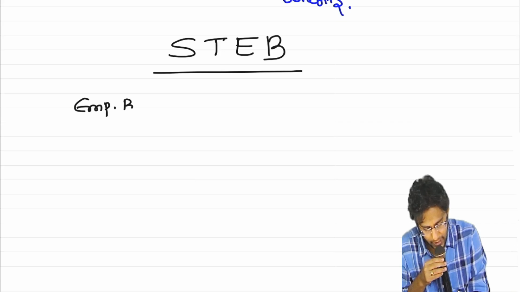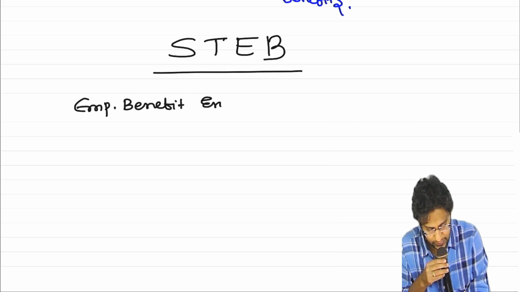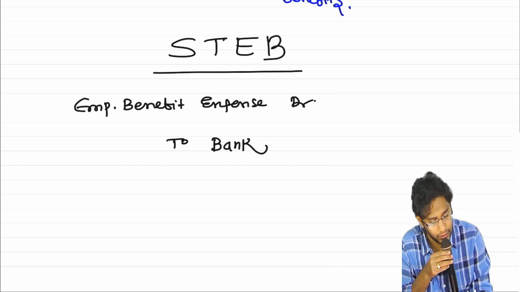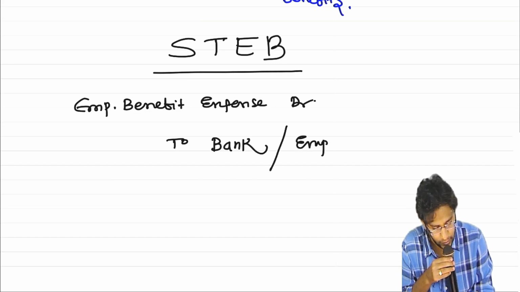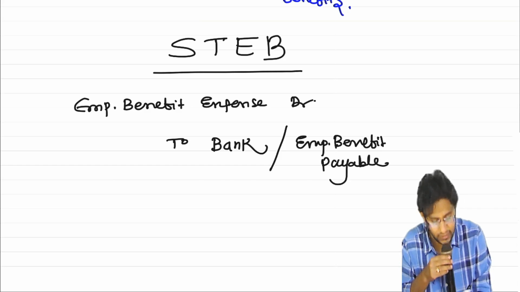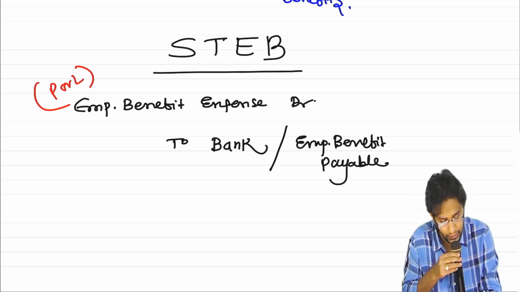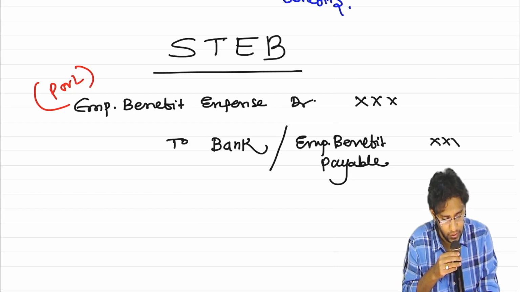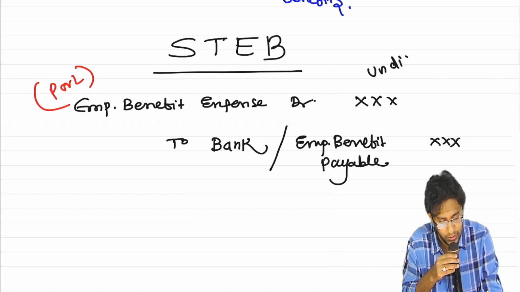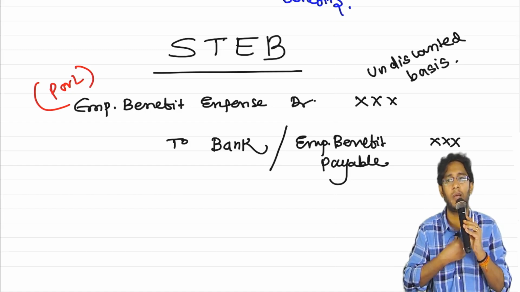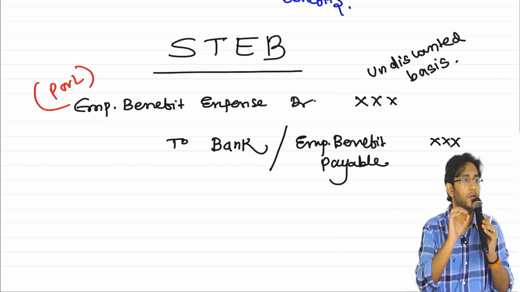The entry will be: employee benefit expense account debit, to bank, in case you are paying it. If you are not paying it, then to the employee benefit payable account, whatever account you created. And the amount you write here is measured on an undiscounted basis. What is the meaning of undiscounted basis? No present value accounting. Time value of money you should ignore when you are accounting short-term employee benefits.